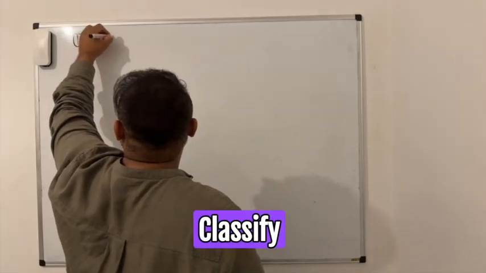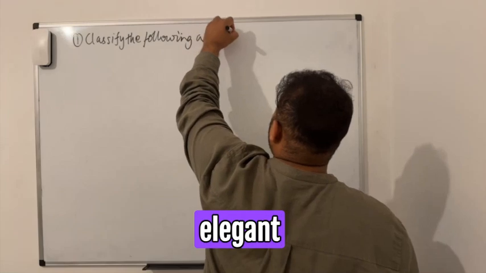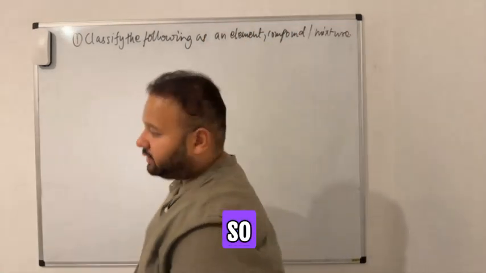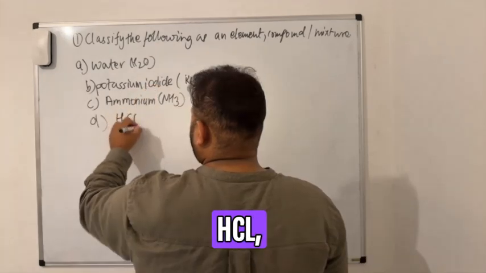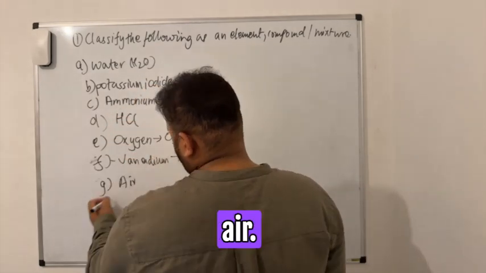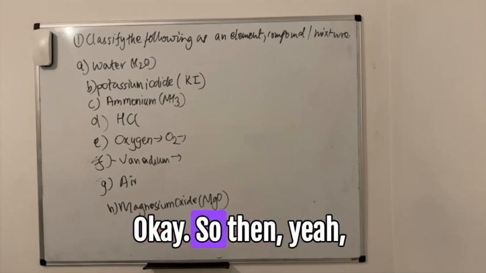Alright, then let's look at this question. Classify the following as element, compound, mixture. The first one, ammonia. Do you know the formula of ammonia? NH3. Then HCl, oxygen, vanadium, air. Let me know when you're done. I'm done.